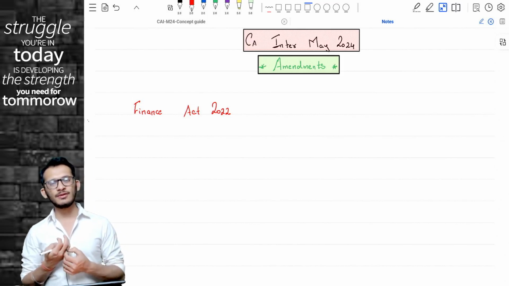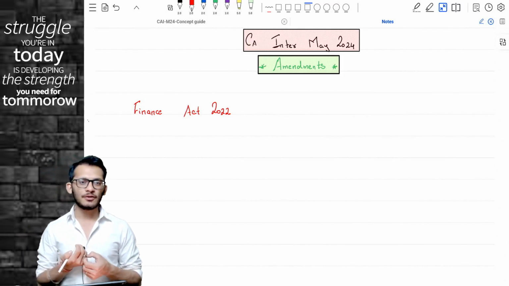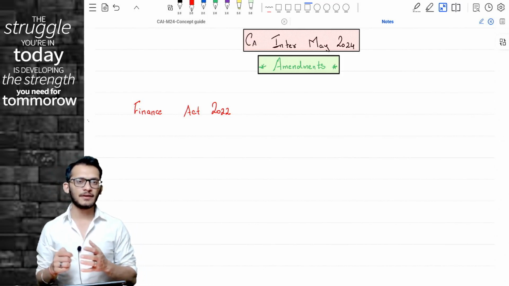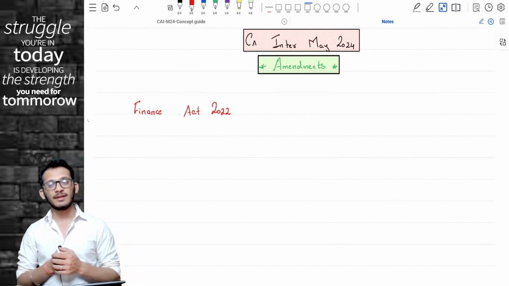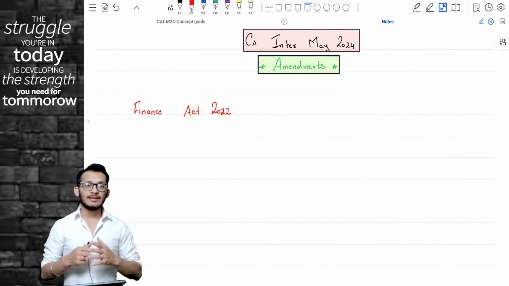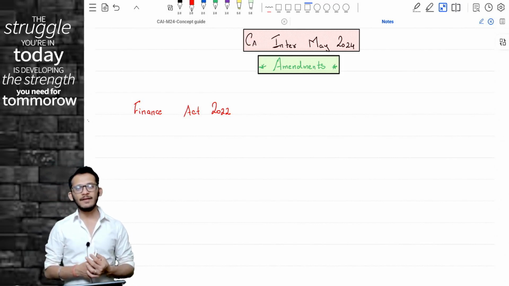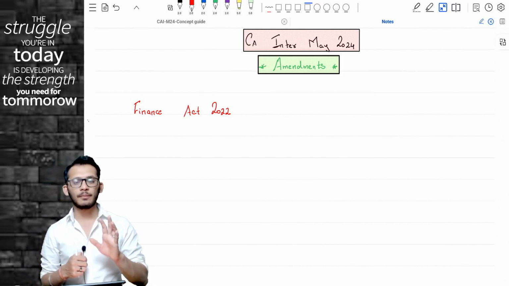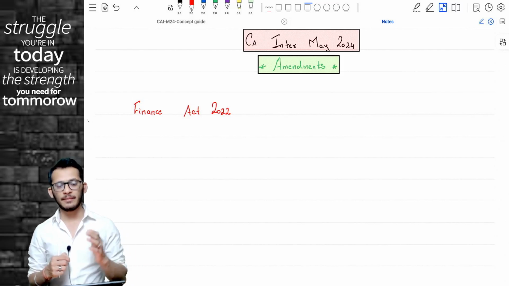Now, is the new syllabus the only thing which has changed for you? Unfortunately, no. Like I told you in the previous videos, from a direct tax perspective, there is no change in the syllabus as such. But the one thing which has significantly changed for you is the budget itself. Meaning, every year, income tax has a mandate that they will launch a new budget, and basis the new budget will come a new finance act.